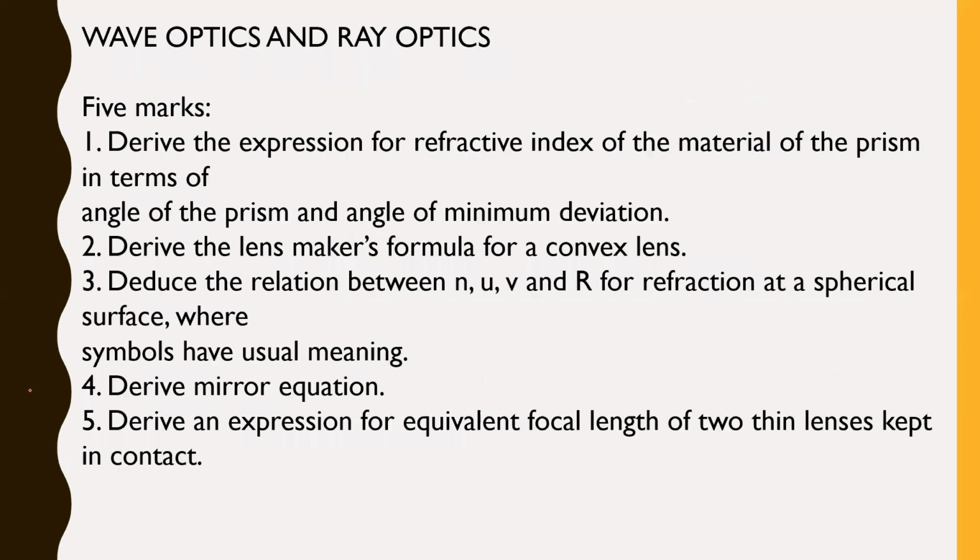Moving ahead, the topic wave optics and ray optics. From wave optics, we'll be having a numerical, but the topic ray optics, let me focus on this topic. That will be question number 42 in your paper. Again, in ray optics there are around 5 important derivations: the prism derivation, the lens maker's formula, the relation between n, u, v and R, the mirror equation, and the expression for equivalent focal length, right?